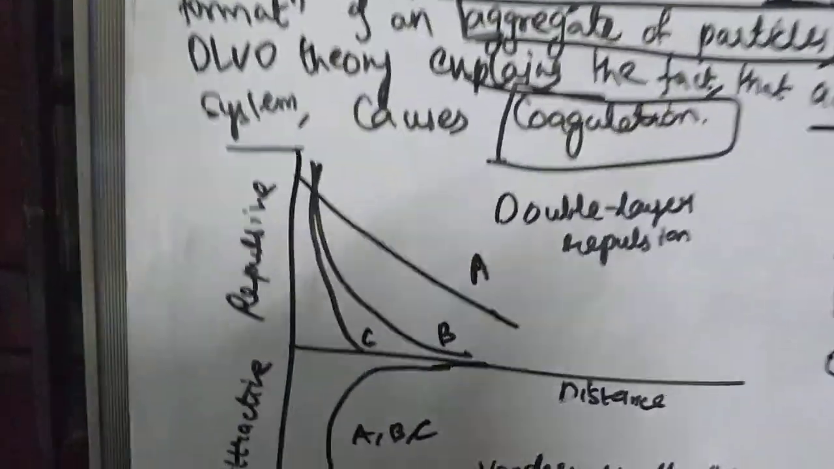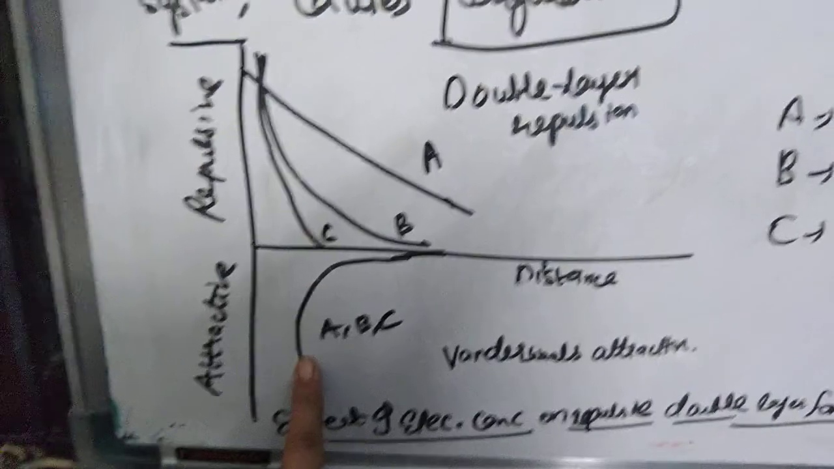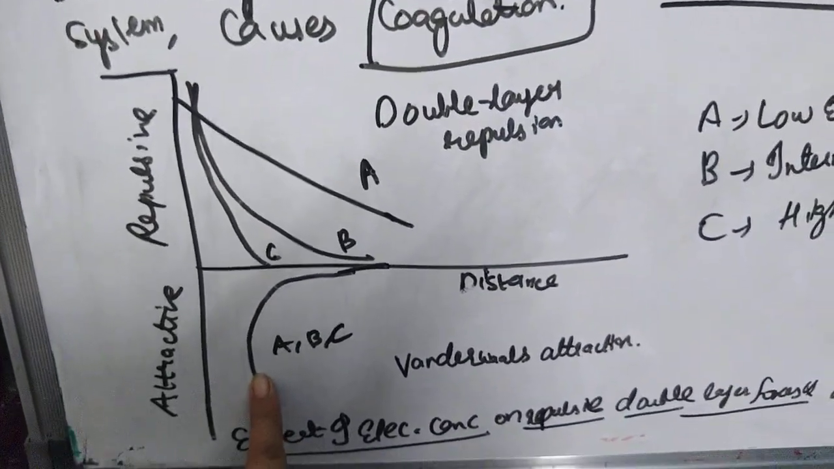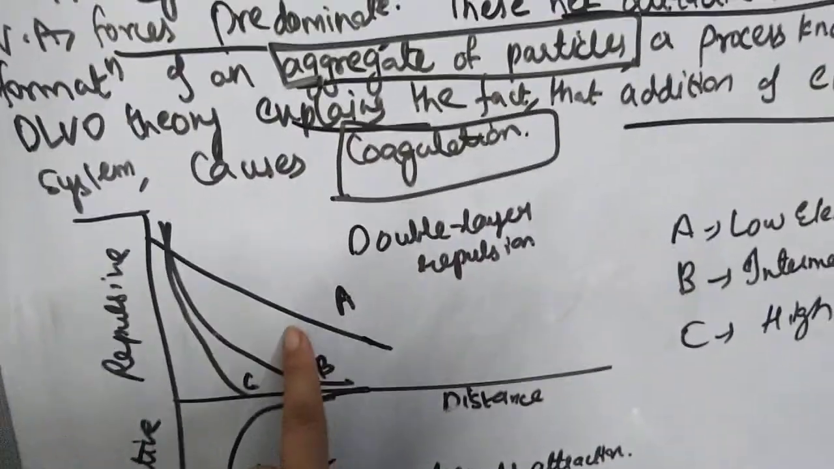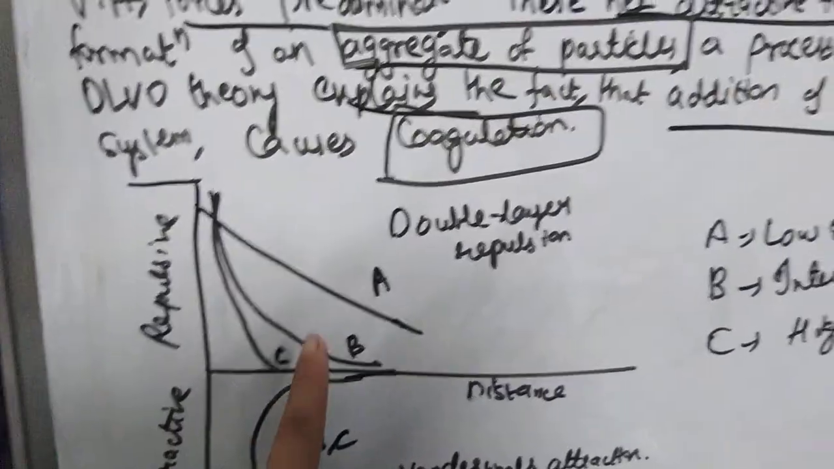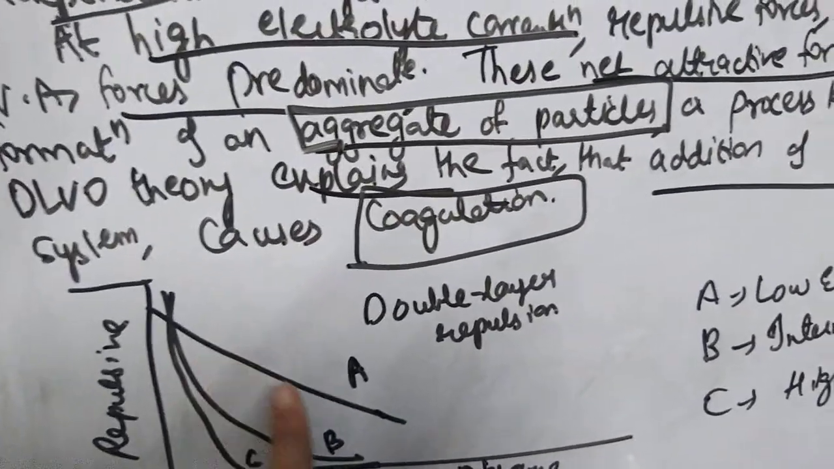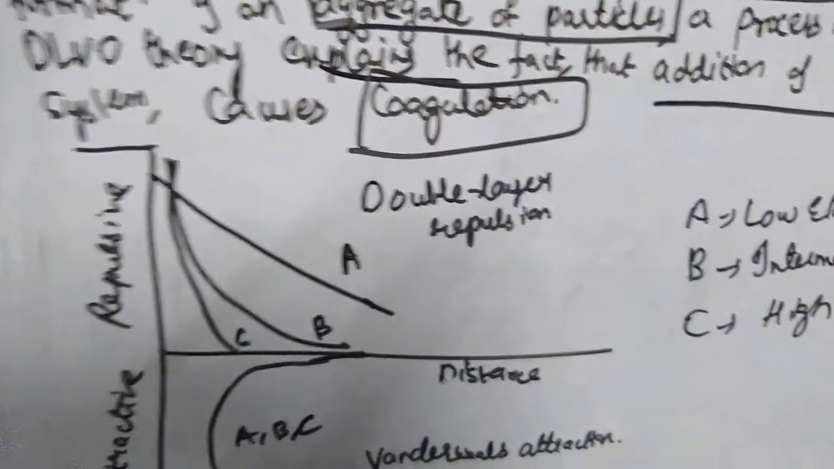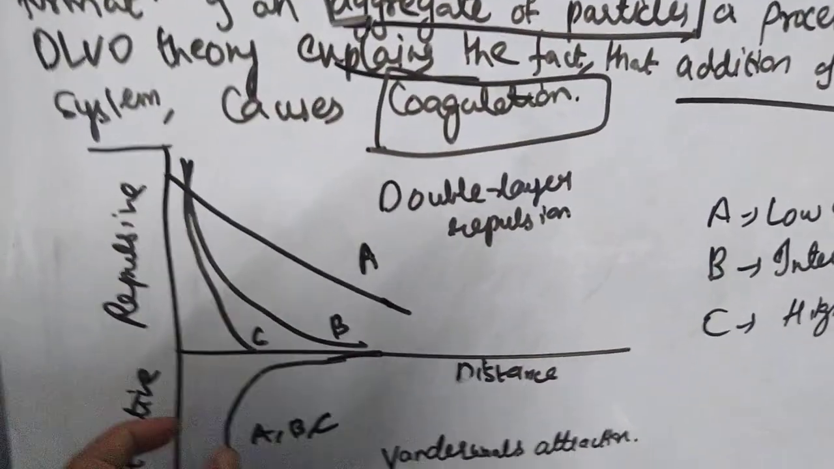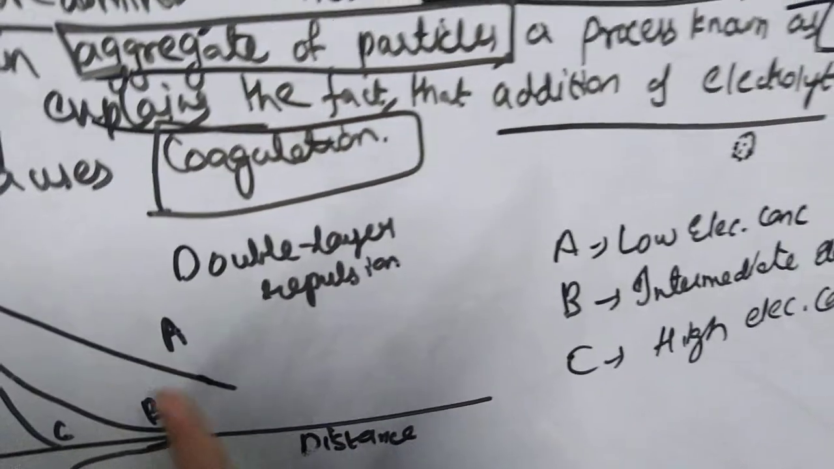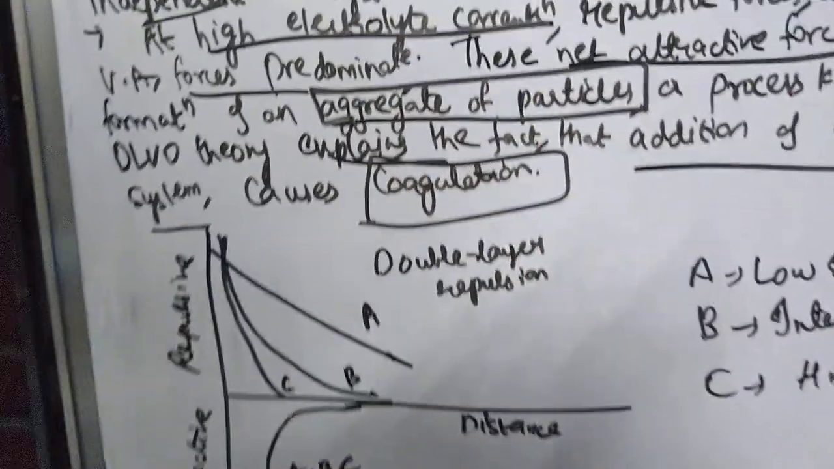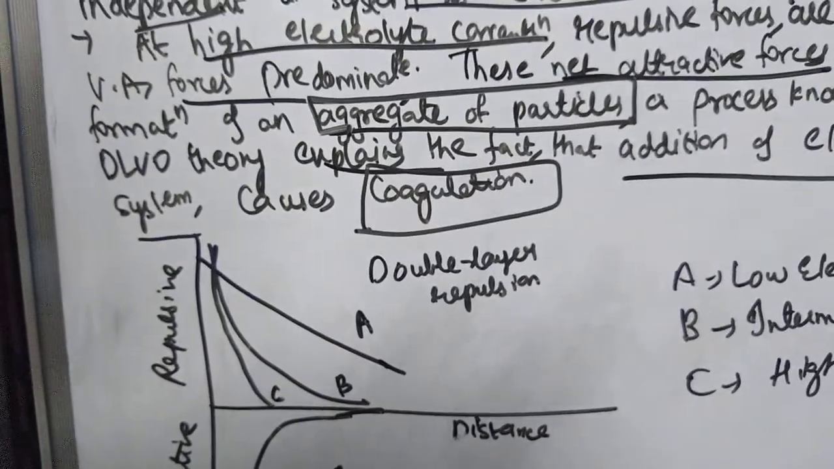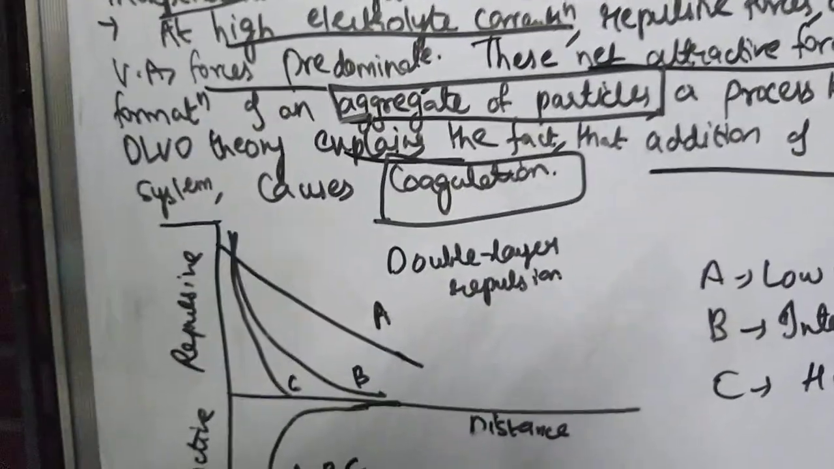Whenever you look at low electrolyte concentration, what is happening? At low electrolyte concentration, the repulsive forces are more compared to your attractive forces. The attractive force is this much. Here the repulsive forces are more compared to the attractive forces at low electrolyte concentration, so the particles remain dispersed and the system is independent.